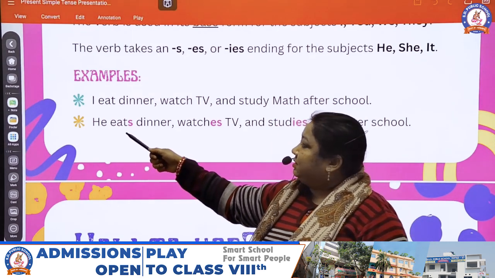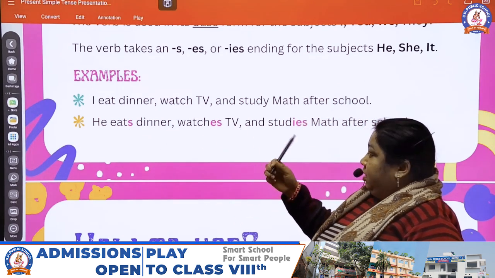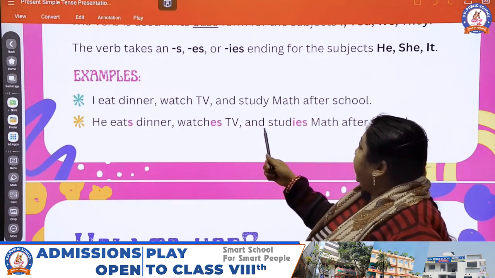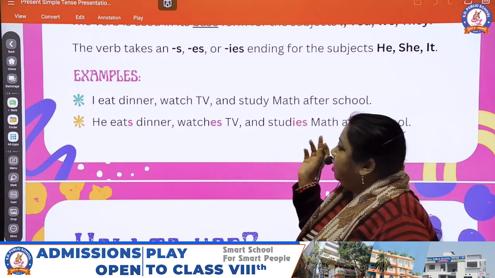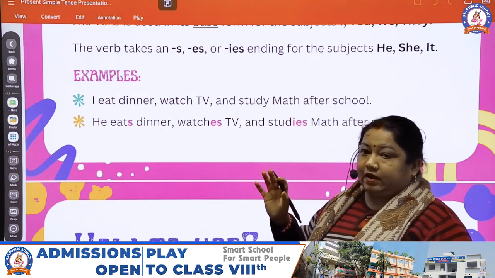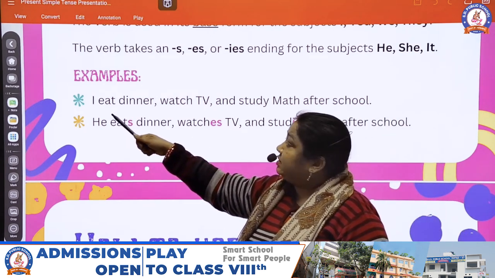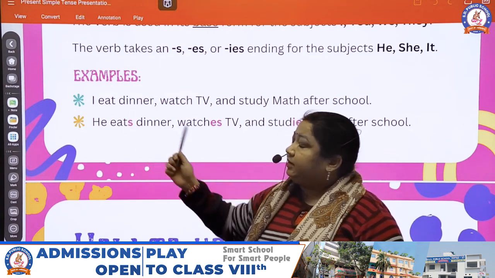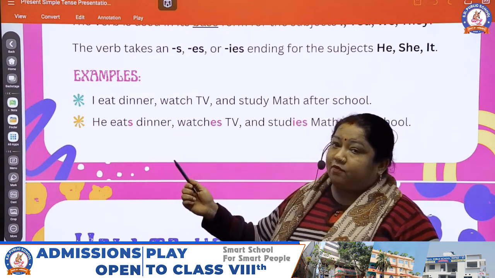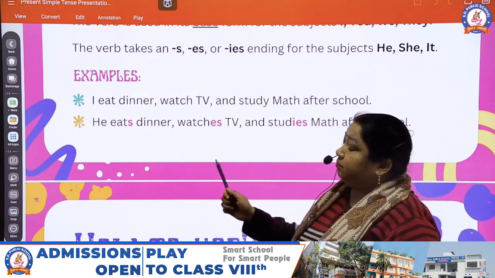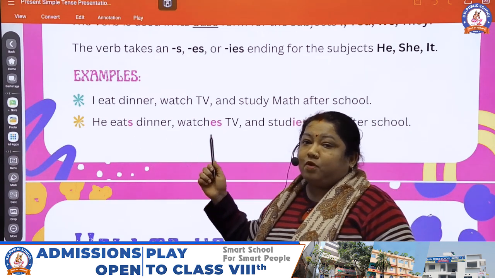That is, he eats dinner, watches TV, and studies math after school. So, you have understood that when the subject is I, you, we, they, we use the base form of the verb. But if the subject is he, she, it, we use the s form of the verb.